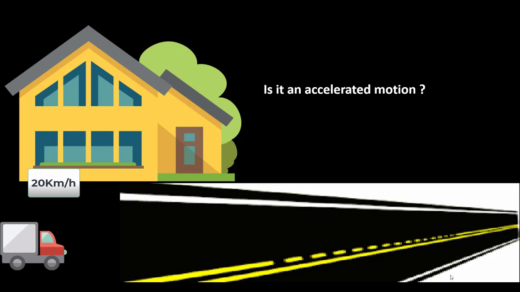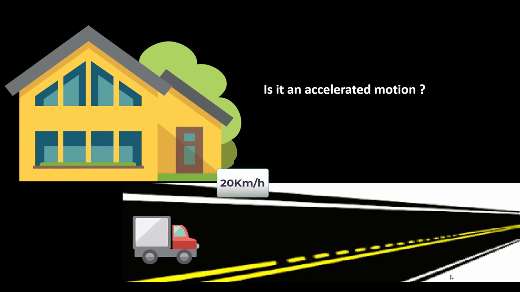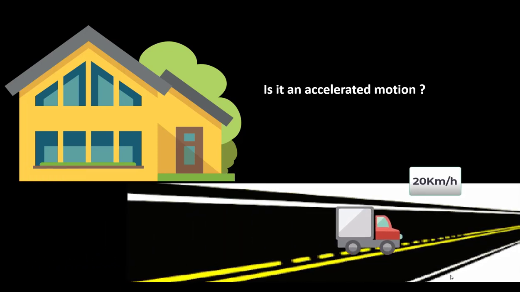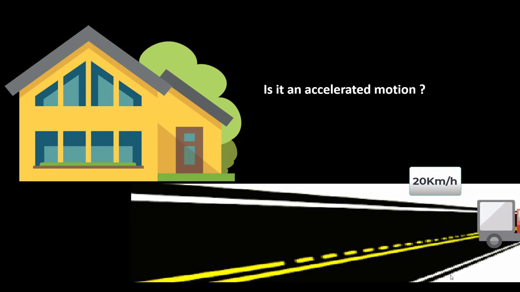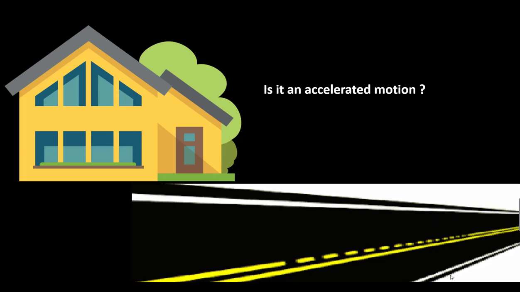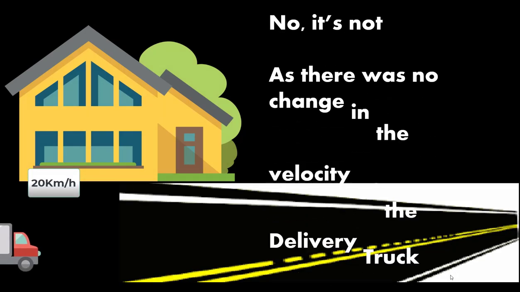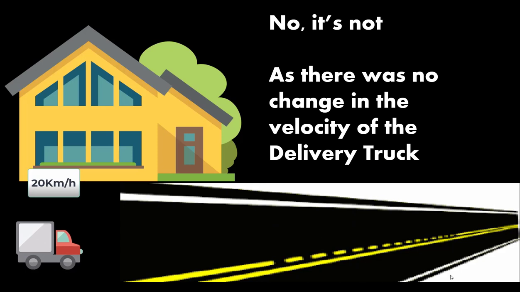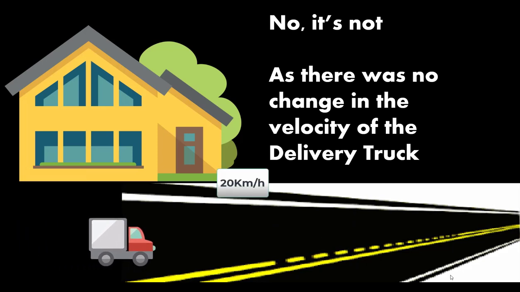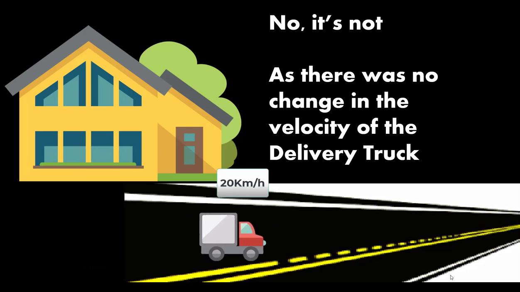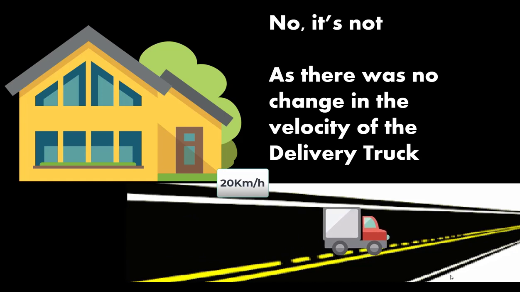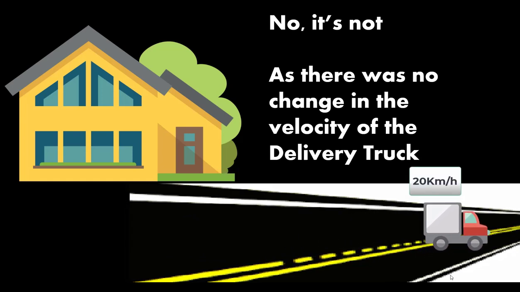This delivery truck has an initial velocity of 20 km per hour and it continuously moves with the same speed, that is 20 km per hour. What do you think? Is it an accelerated motion? No, it's not. Why? Because there was no change in the velocity of the truck, and we mentioned in the definition itself that acceleration is rate of change of velocity.